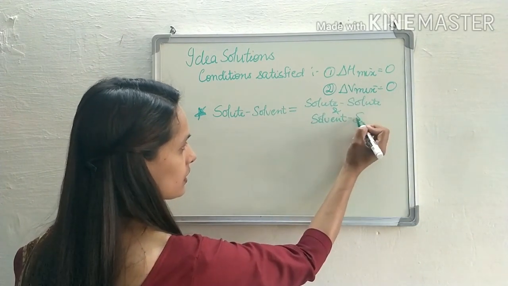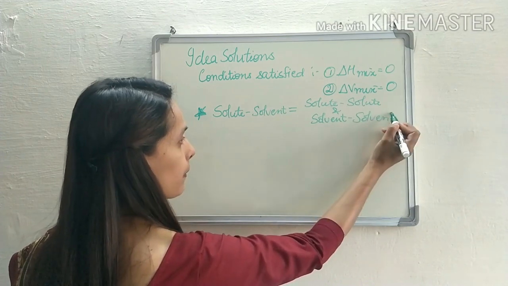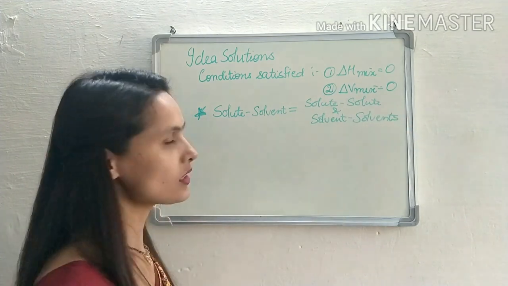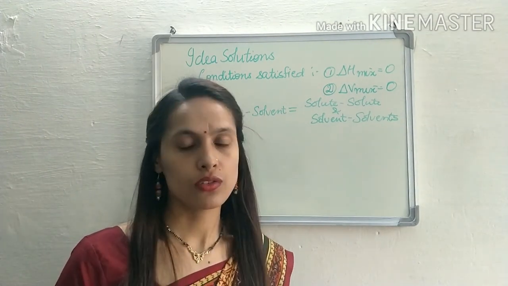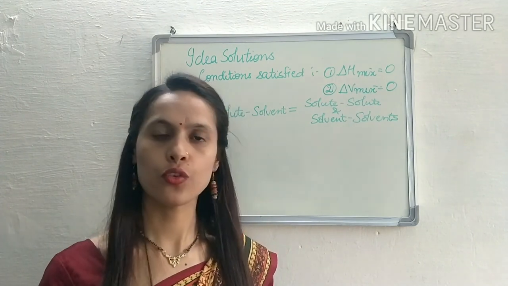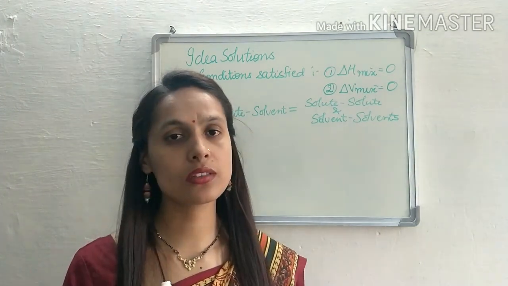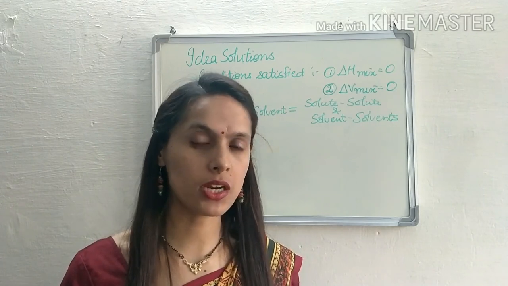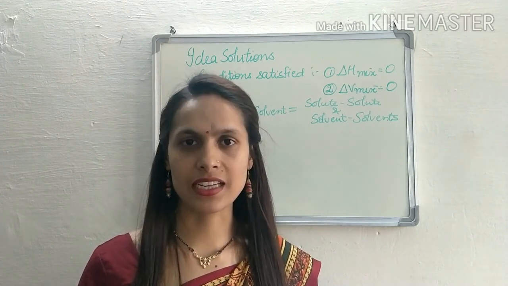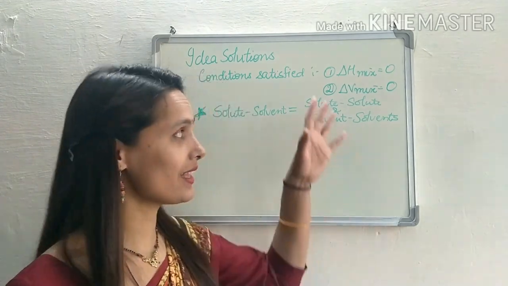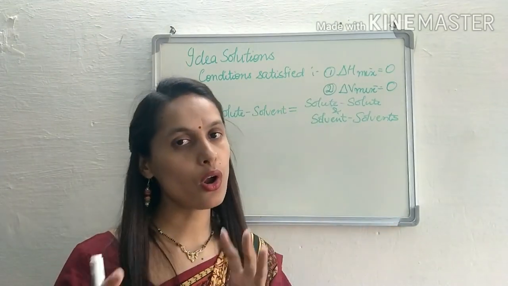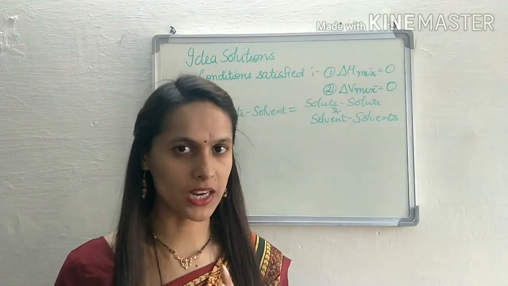So these three conditions are satisfied by an ideal solution under all conditions of temperature and pressure.